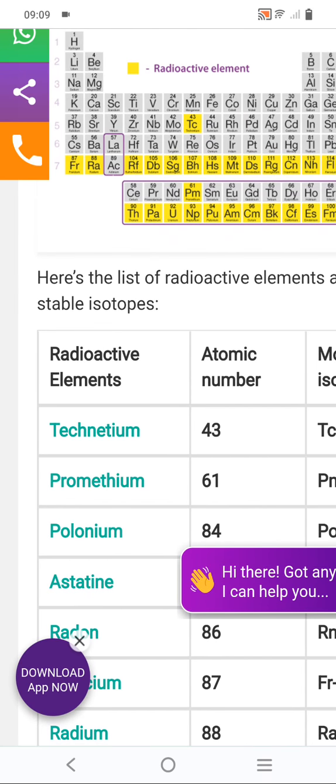Tc is technetium, and Pm is promethium. These are the two things which mediate between the different reactions that occur in the lanthanide and actinide series.